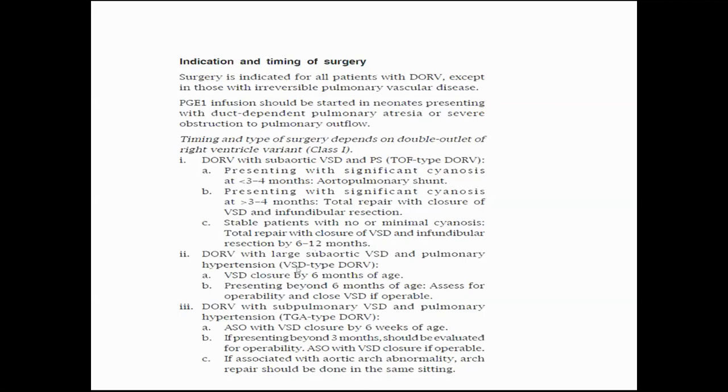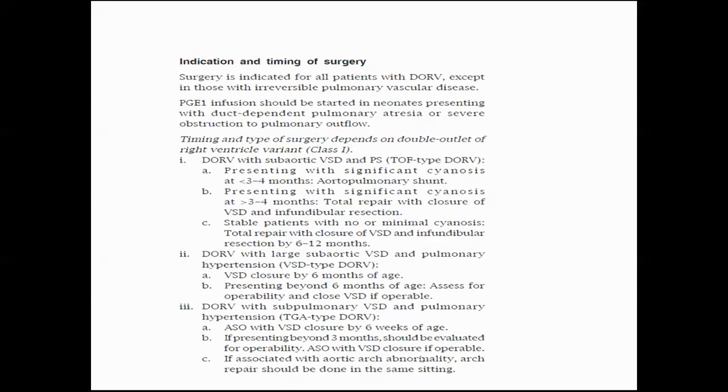And if the DORV is with the VSD type, VSD has to be closed by the age of six months, and if it is beyond 6 months of age, we have to assess for operability and closure of VSD if operable. If it is TGA type variety DORV, it is the arterial switch operation with VSD closure by 6 weeks of age, and if presenting beyond 3 months, it should be evaluated for operability.